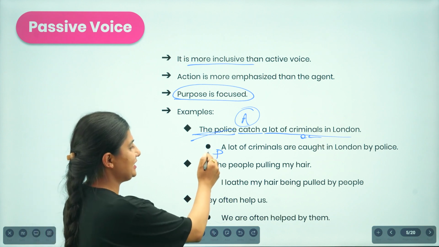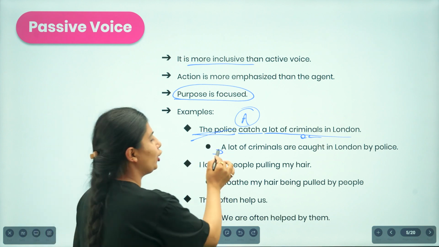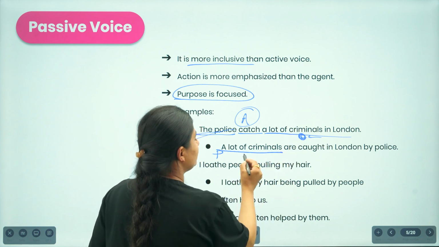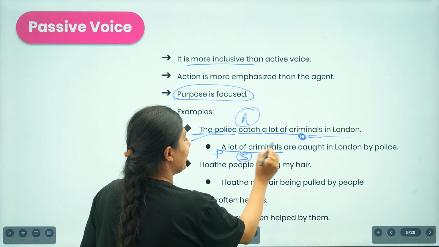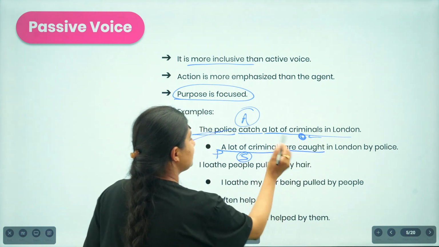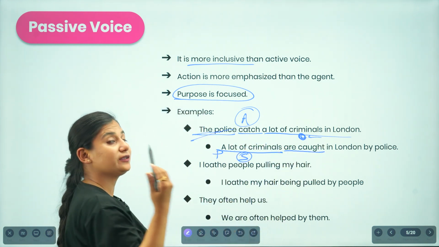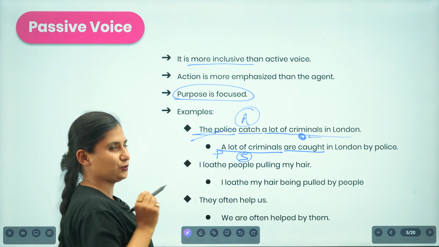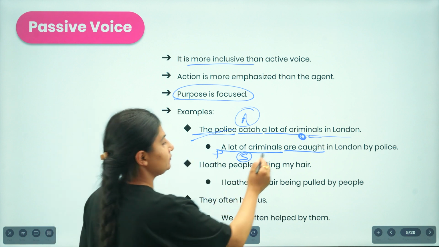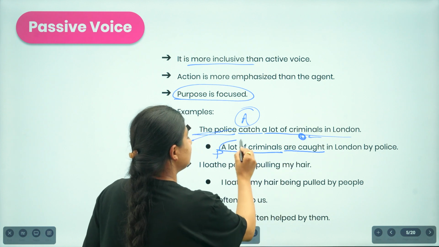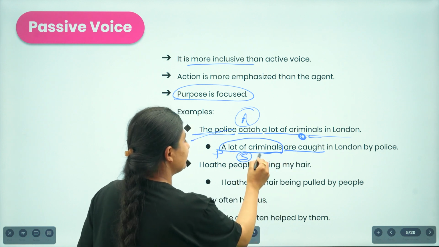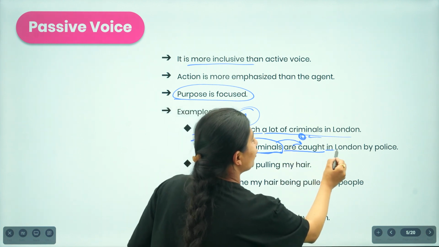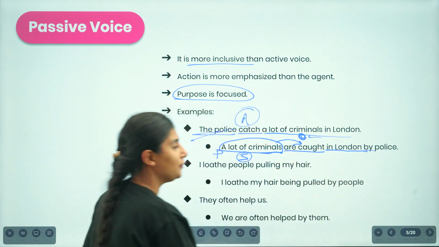While changing, a lot of criminals, which was the object, turns out to be the subject in the passive voice, and then we are changing the tense as well. We'll be talking about it in our later slides, how we are supposed to change the tenses. Here this subject is receiving the action of being caught, where, in London, by whom? By the police.